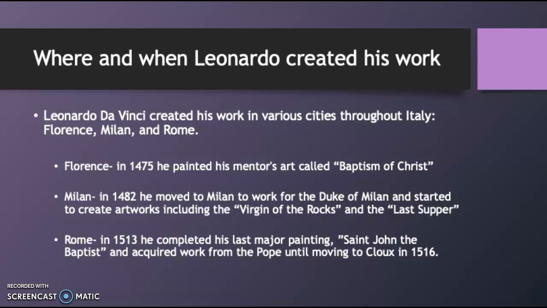And then from 1500 to 1513, he spent years back in Florence, as well as coming back to Milan ultimately. And this is during the time where he began one of his most famous paintings, known as the Mona Lisa in 1503. And then he moved to Rome in 1513, where he acquired work from the Pope, as well as completing his last major painting known as St. John the Baptist. And then he moved to Clos Lucé, France in 1516, where he ultimately passed away 3 years later.